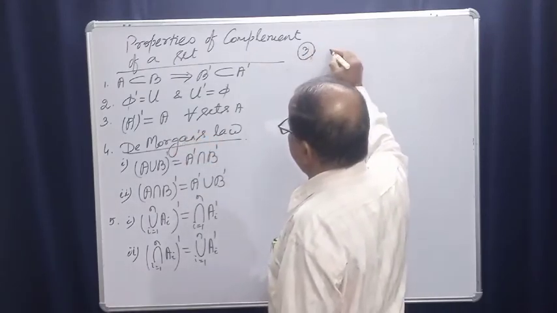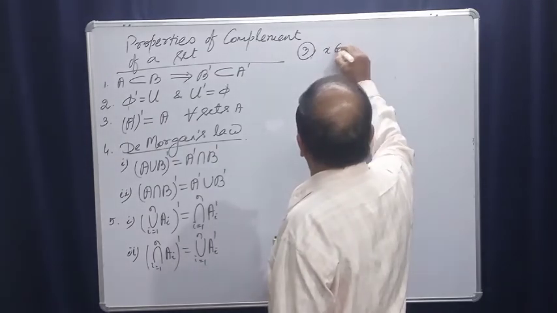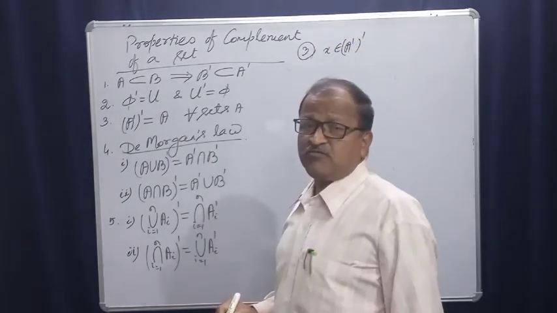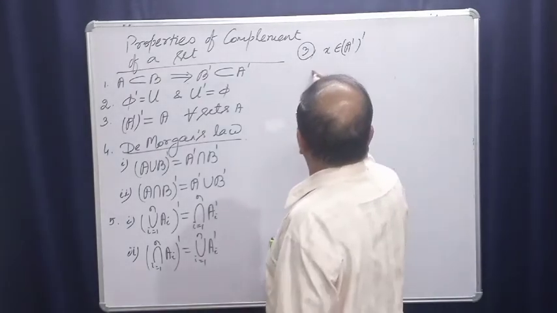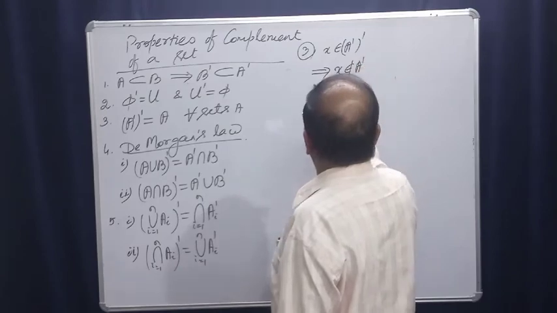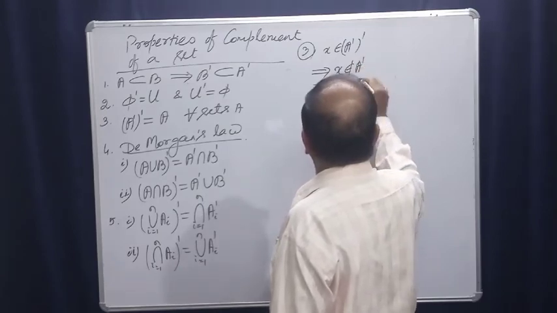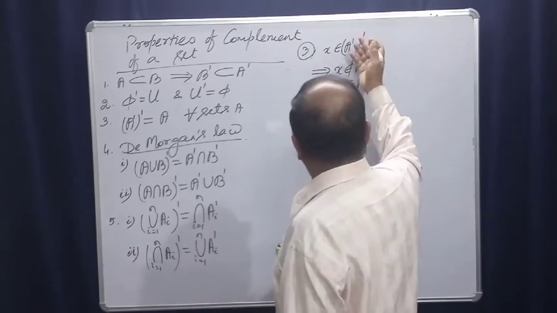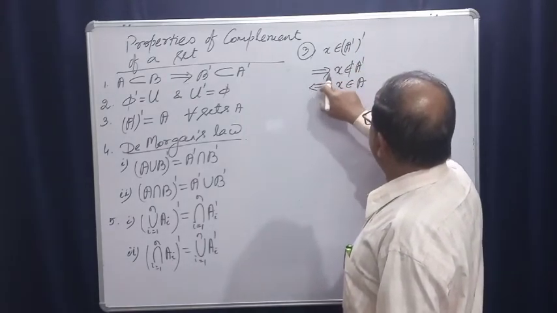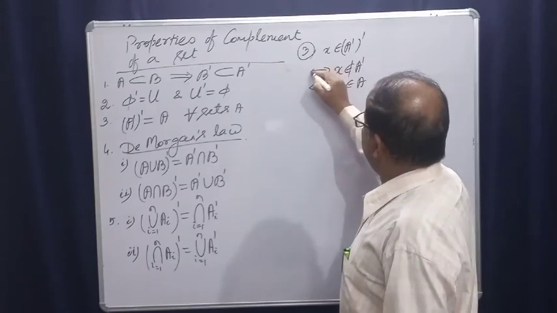Proof of 3. Now X belongs to the complement of the complement of A. This implies what? X does not belong to A complement. This implies X belongs to A. The reverse: if X is in A, it implies X does not belong to A complement.